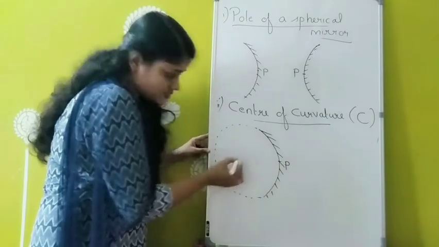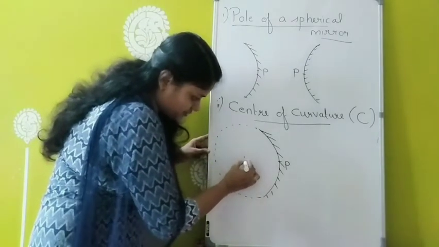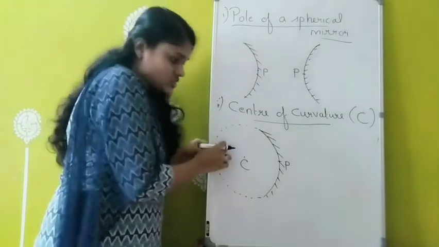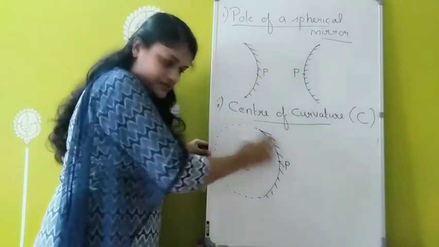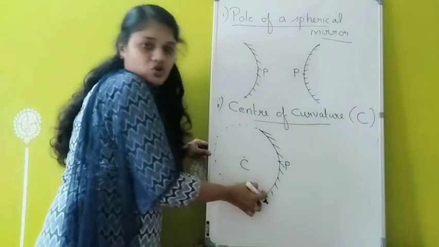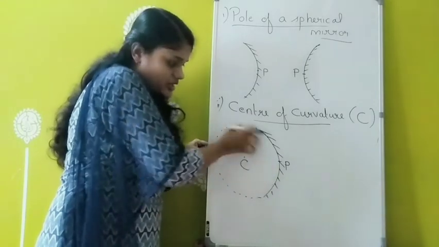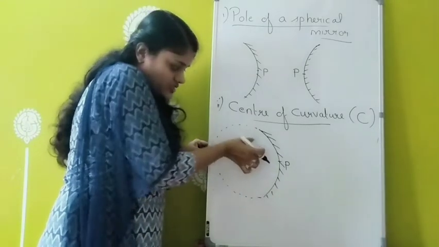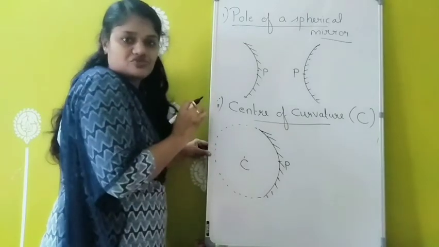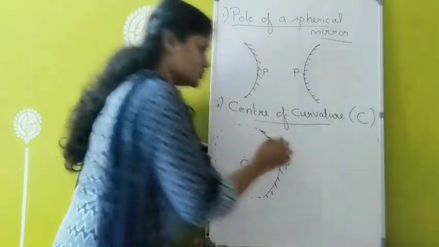The center of the sphere is called the center of curvature. That is, the center of curvature is the center of the sphere of which this spherical mirror forms a part. Similarly for convex also.